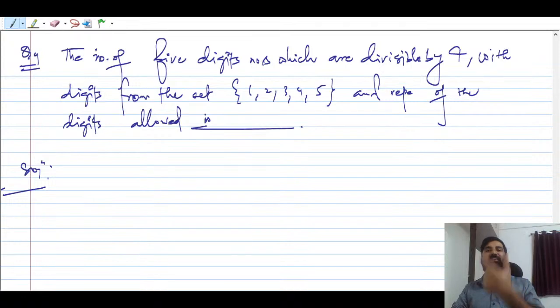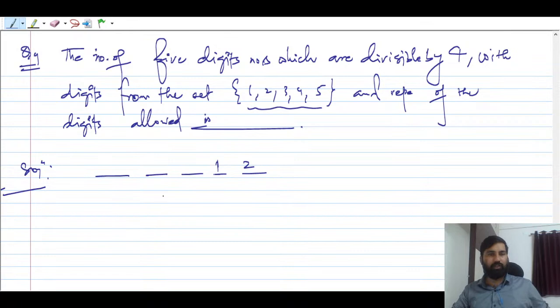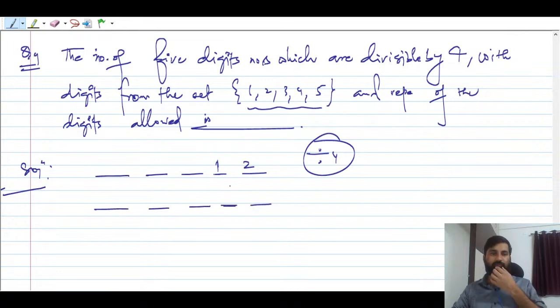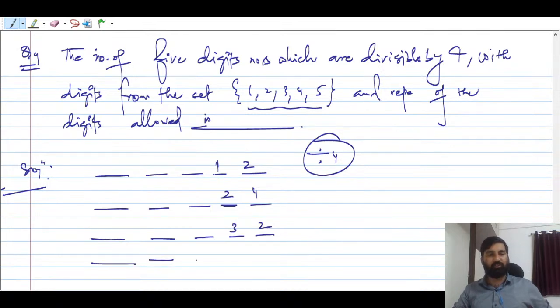What are those 2-digit numbers? At the tens place and unit place, the last two digits should be such that the number is divisible by 4. So people can choose from 1, 2, 3, 4, 5. There are 5 digits only, right? If it is 12, this is divisible by 4. Next, if it is 24, divisible by 4. If it is 32, 32 is divisible by 4, yes, fine.